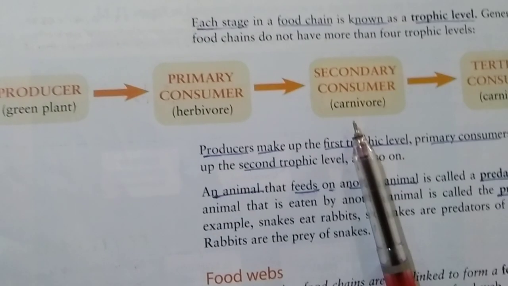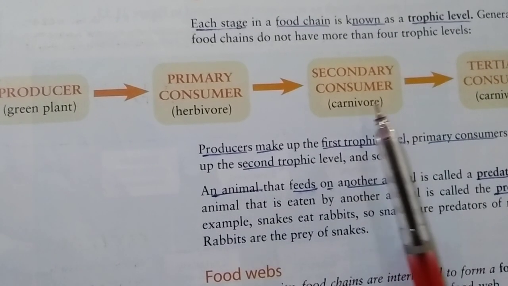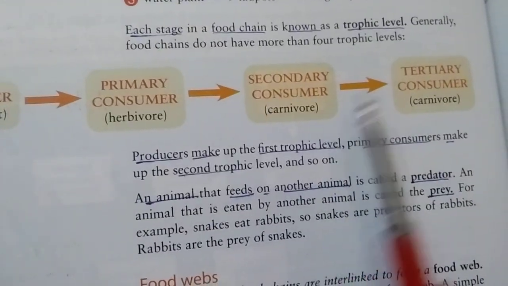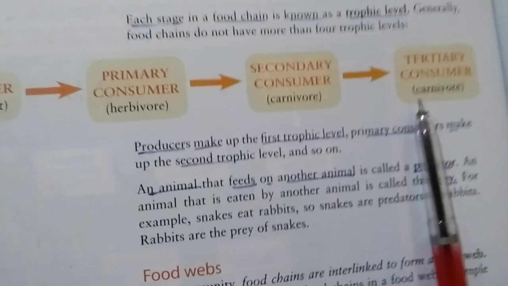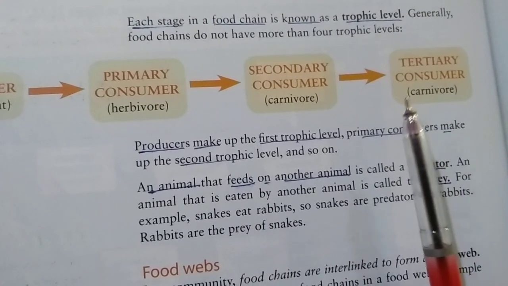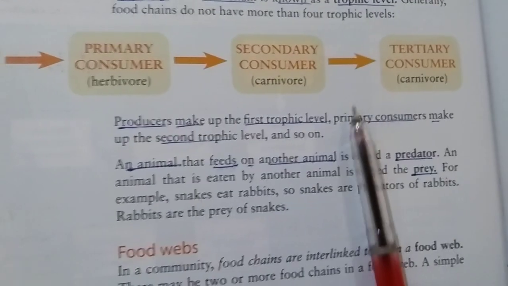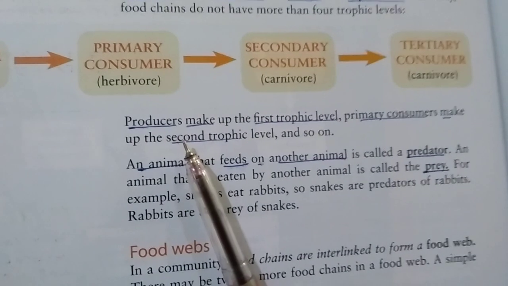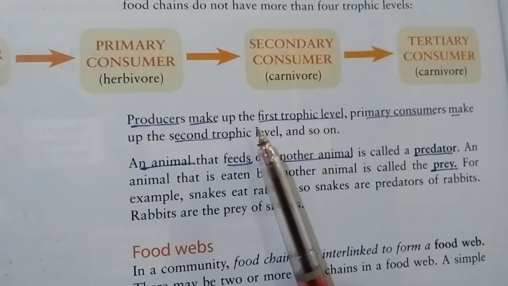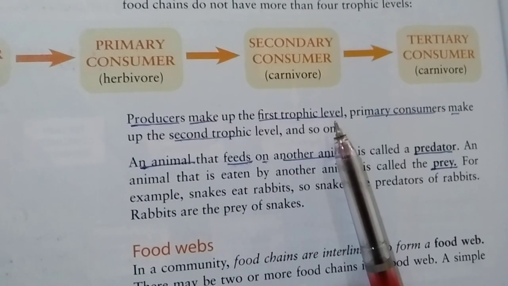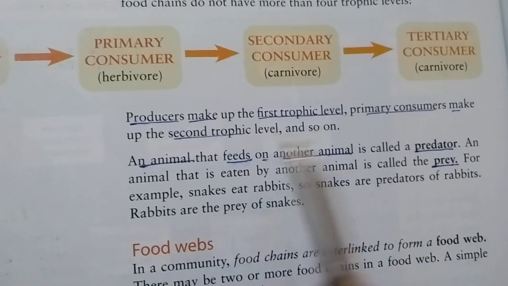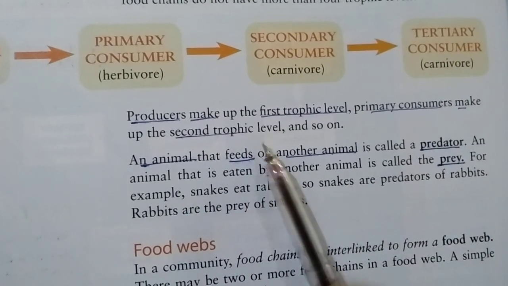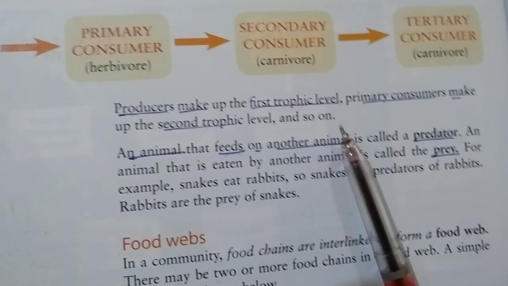Secondary consumers are carnivores, which eat only meat, and tertiary consumers are also carnivores, which eat only meat. Producers make up the first trophic level, primary consumers make up the second trophic level, and so on.